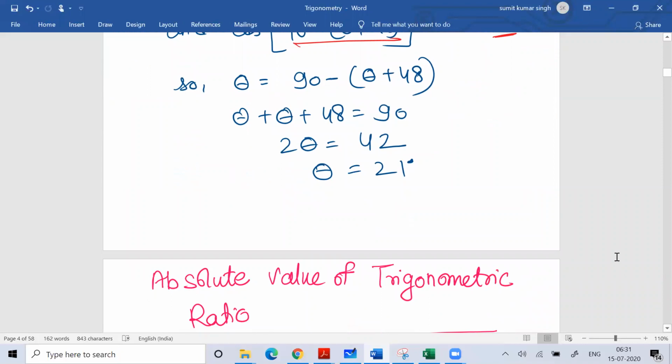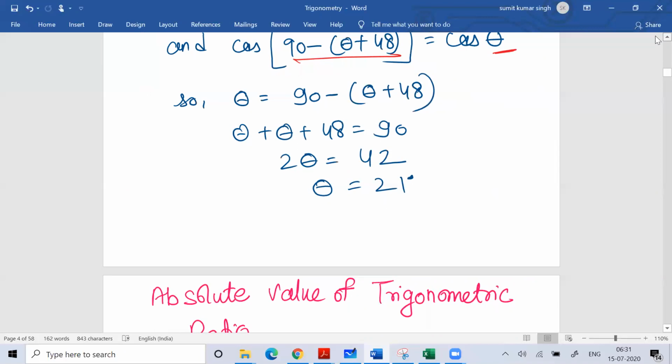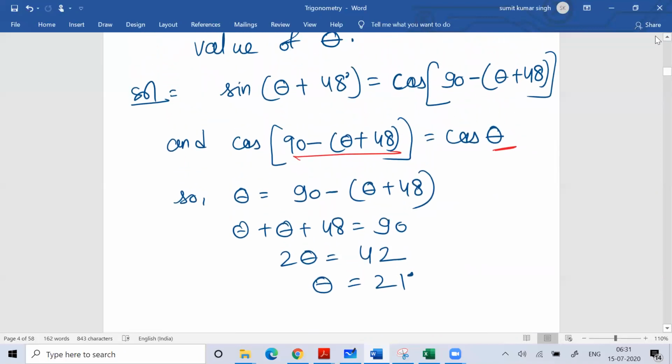I hope you like this session. What we discussed in this current session is very basic. This is our first introductory session, and we'll continue our discussion on trigonometry in the next session.